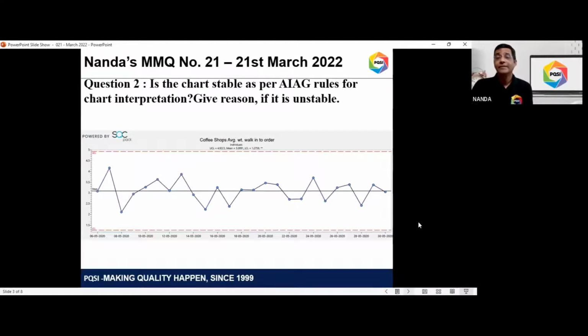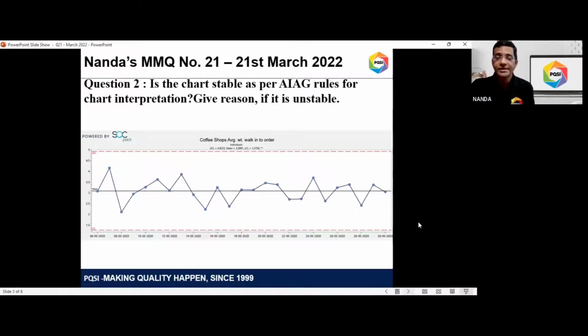Question number 2 is a very similar question. This time I've given you just the individuals chart. In the previous slide, I showed you an individuals moving range chart. This time it's just an individuals chart, again from the software SQC Pack from PQ Systems. Similar question: is this individuals control chart stable as per the AIAG rules for chart interpretation? Give a reason if it is unstable. Very similar pattern of question, only the clue is different. So have a closer look at the chart and then give your answer.